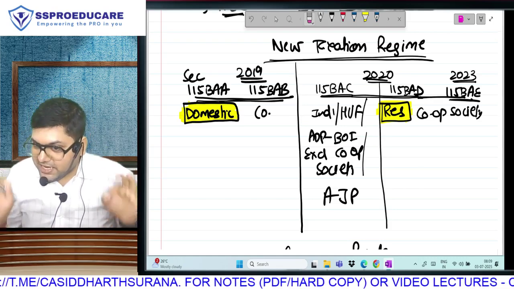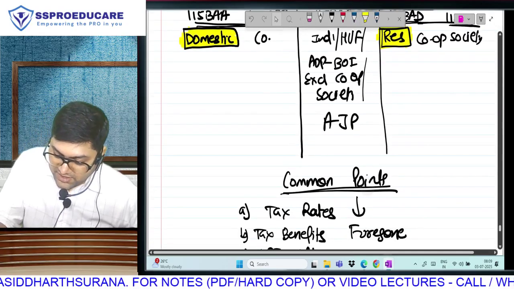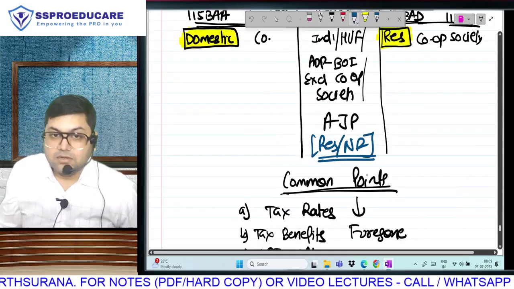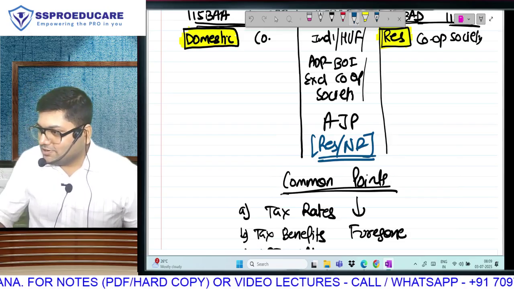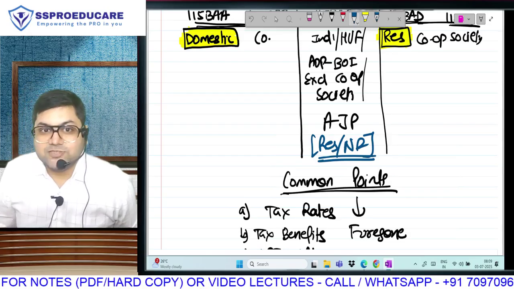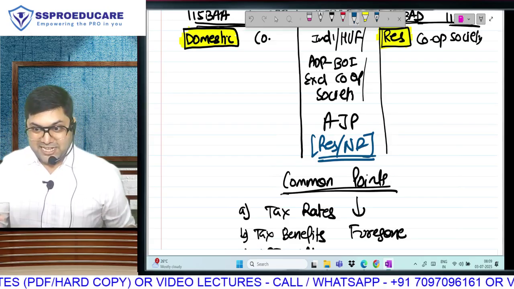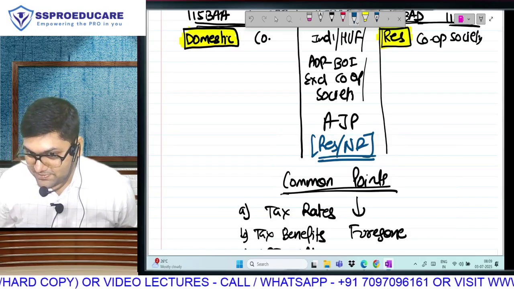Non-resident means international tax. And do you realize that when nothing is mentioned, 115BAC will apply also for non-residents, which means in international tax also 115BAC is applicable. But in international tax, BAA, BAB, BAD, BAE are not applicable.